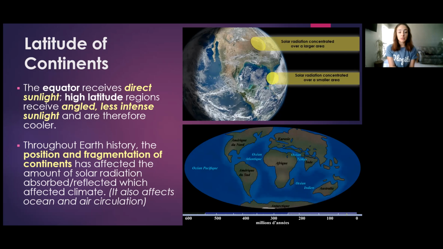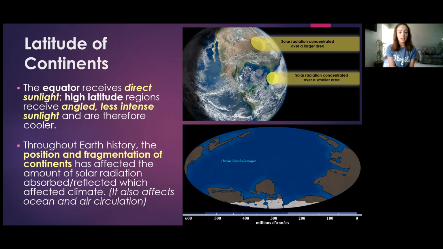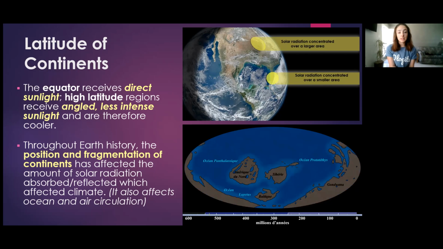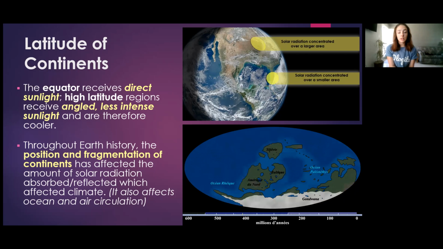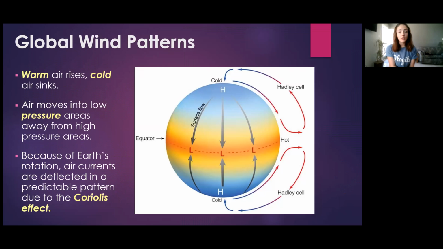Throughout Earth's history, the position and fragmentation of continents has affected the amount of solar radiation absorbed or reflected, which affects climate. It also affects ocean and air circulation, which are 2 other factors we're going to get to in a minute. Starting with air circulation, or global wind patterns, we know that warm air rises and cold air sinks.